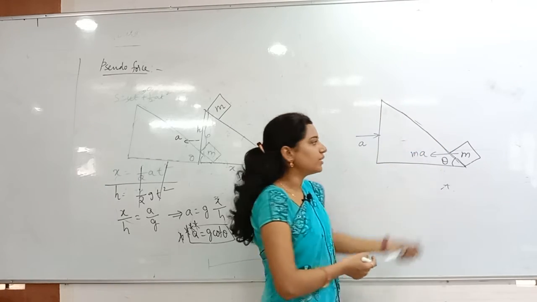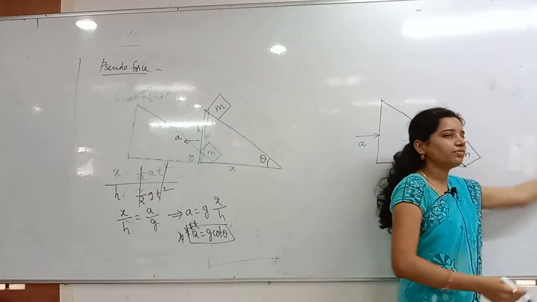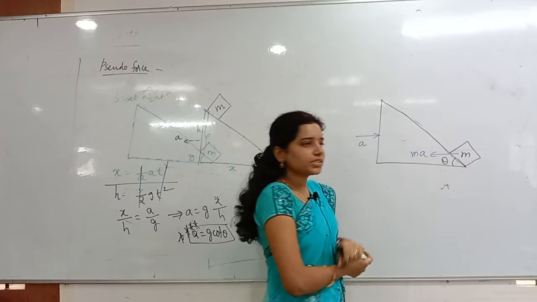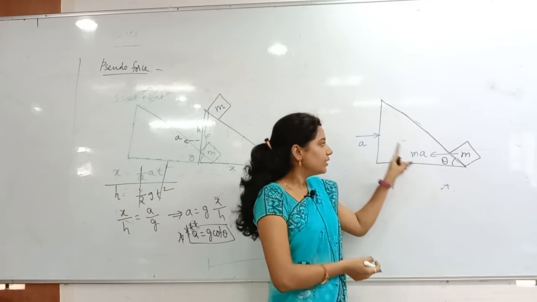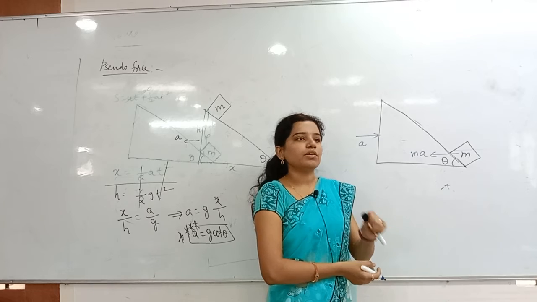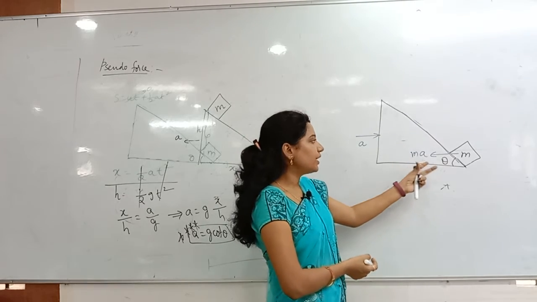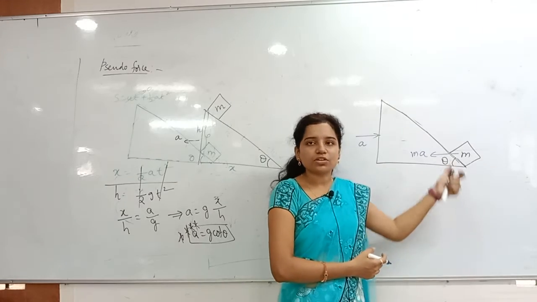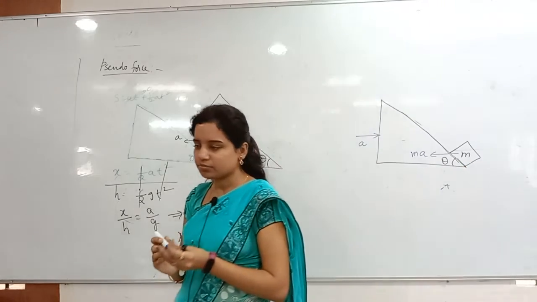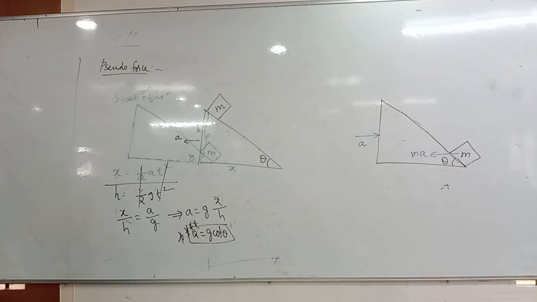Because the pseudo force is acting in the opposite direction, this block is able to come upwards. Otherwise, if the pseudo force were not there, it would go and fall somewhere. Clear? So due to the pseudo force only, this block is sliding in the upward direction. You have to find that acceleration value. Draw the diagram first and then take all the components acting on the block.